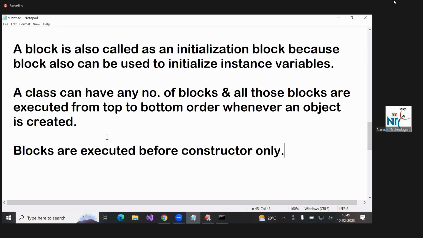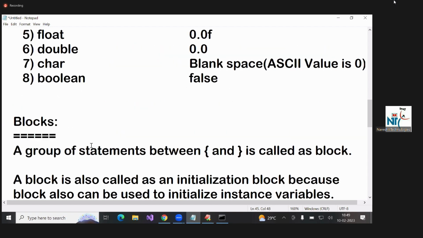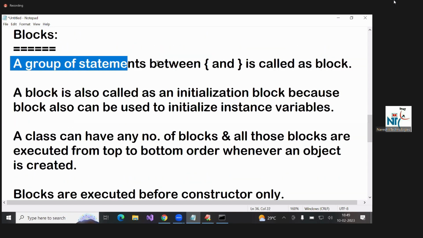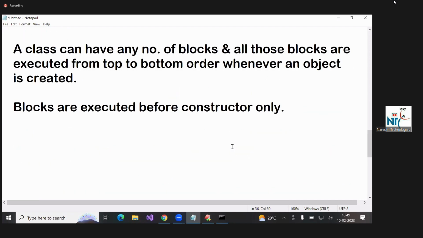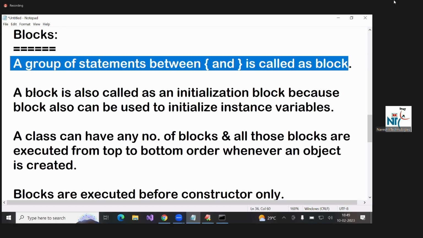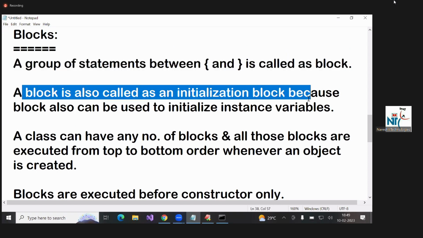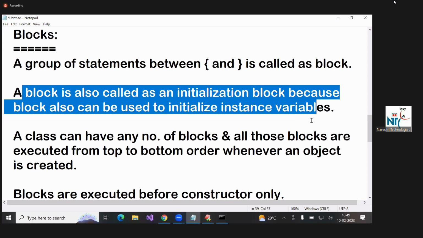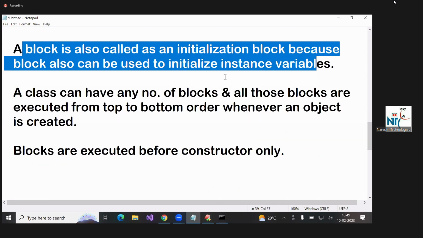See, first a block. A group of statements between open brace and close brace is called as block. So open brace, close brace, that's it. In between, if you write some code, that is nothing but block. That block we can also call initialization block, because block also can be used to initialize instance variable, because it is also executed whenever object is